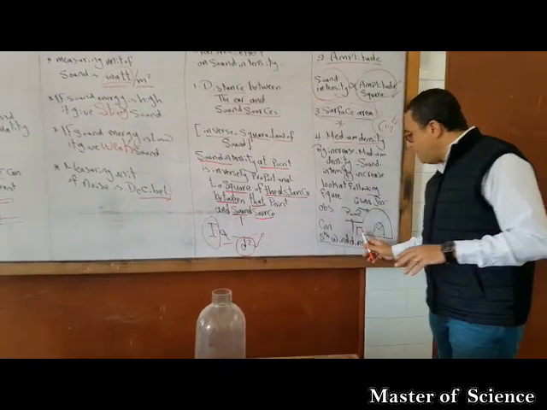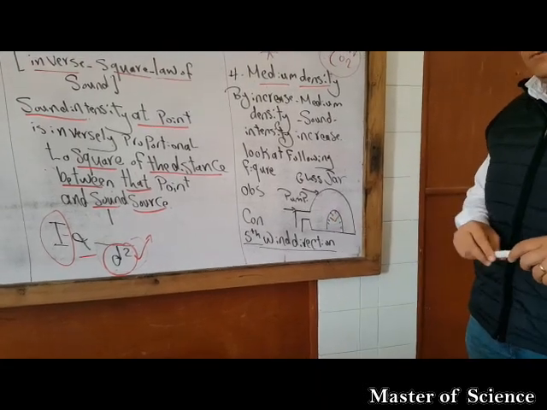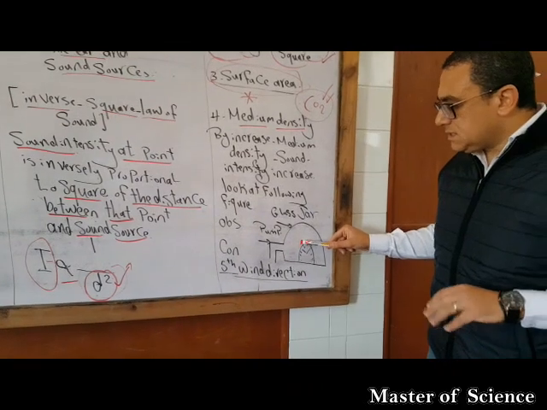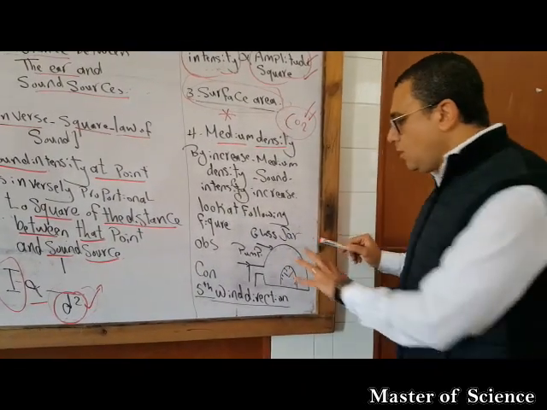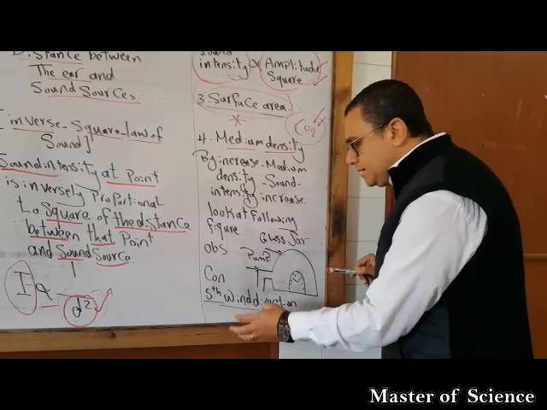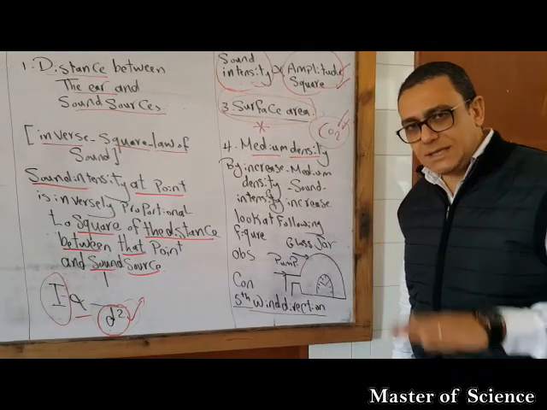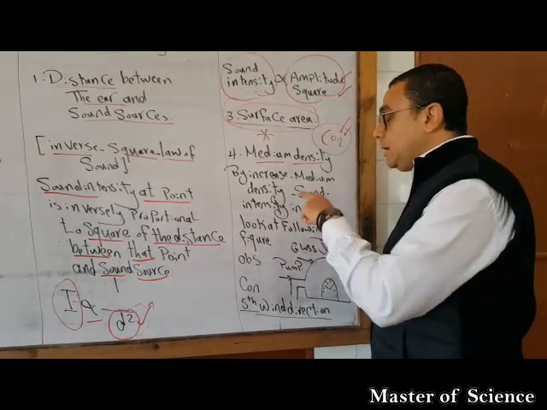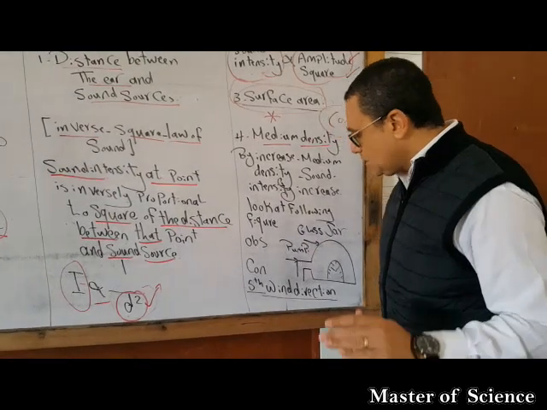And if we pump the air outside this device, we will recognize that the sound intensity decreases little by little, until all the air is pumped out. Why? Because by pumping the air out, the medium density decreases and the sound intensity decreases. So don't forget, by decreasing the medium density, the sound intensity will decrease.